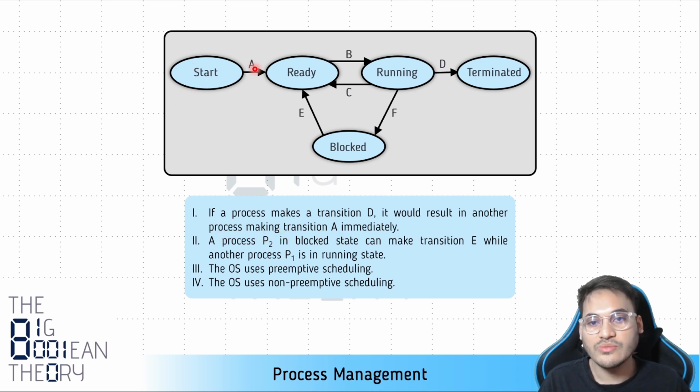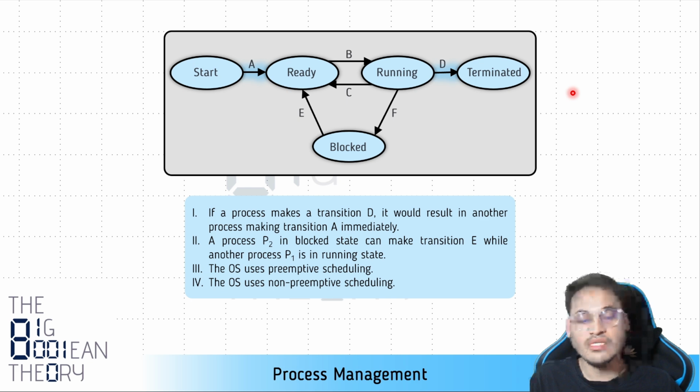Transition A is between start and ready, and transition D is between running and terminated. So the statement is basically saying that if a process which is running comes to a halt, that is, it terminates or finishes, that is it makes a transition D, then immediately another process will make a transition from start to ready. Let's dig deeper into this.